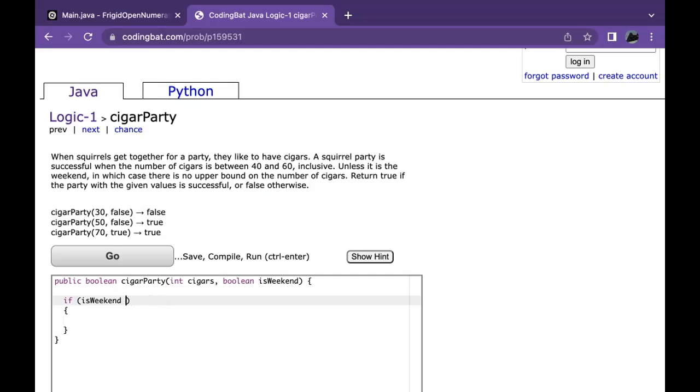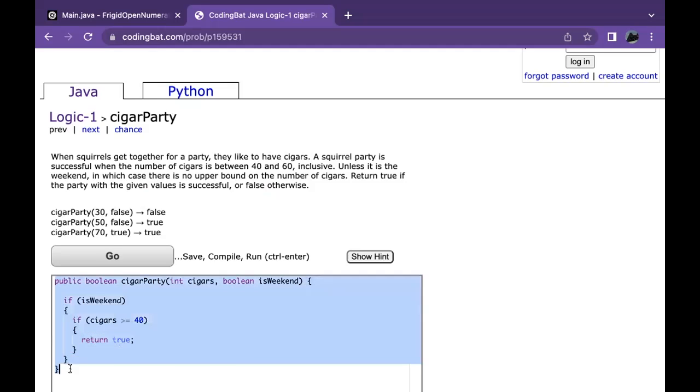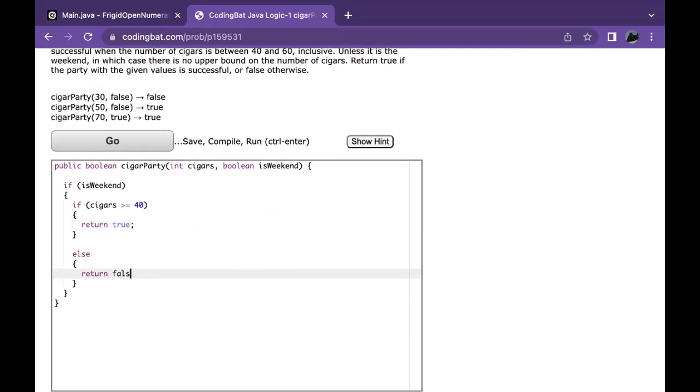Okay. So if it is a weekend, then there is no upper bound on the number of cigars. So now we have to check to make sure we have enough cigars to host a squirrel party. So simply, we're just going to say if cigars is greater than or equal to 40, we will return true. The reason why we're returning true is because you have to remember we're coding a method, and in this method, the return type is boolean. So that means we can only return true or false. Else, we're going to say return false.